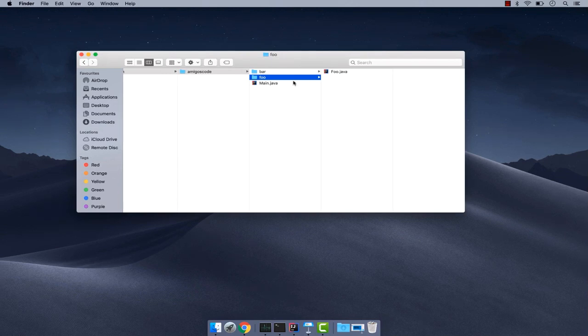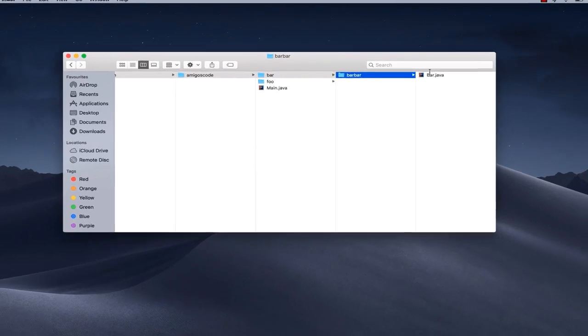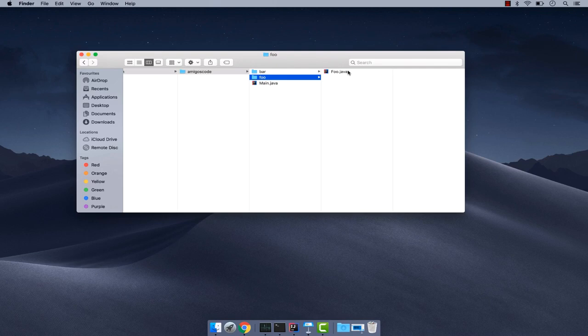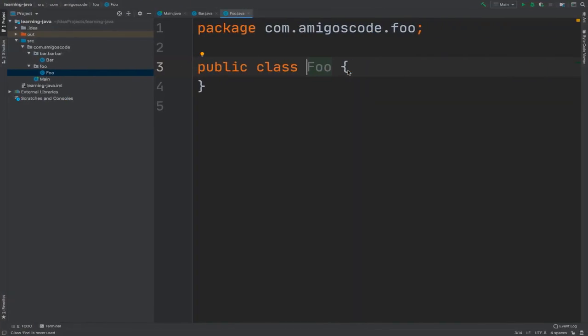If I go back, I just want you to see that this is just a folder structure. You have the bar.java, and inside of foo you have foo.java. If you have any questions on packages, please do let me know and I'll give you further explanations. Let me just close this foo.java, and the same with bar.java.